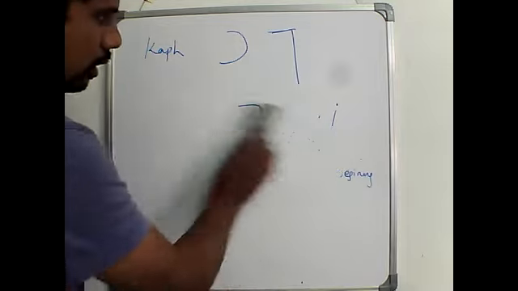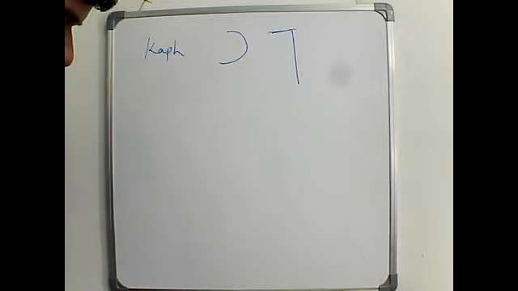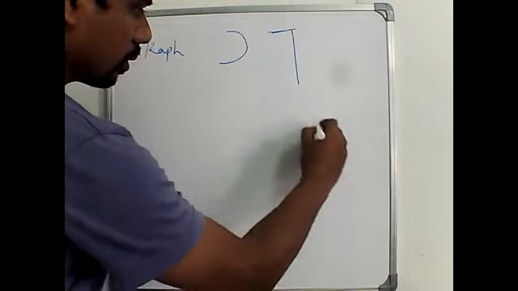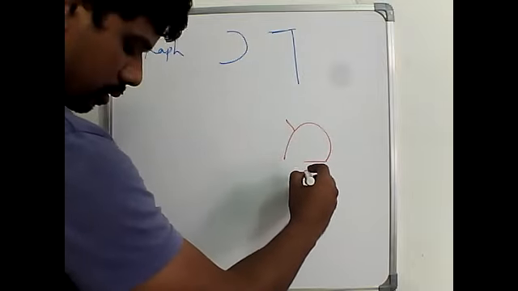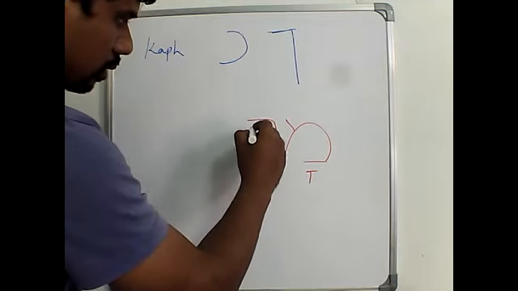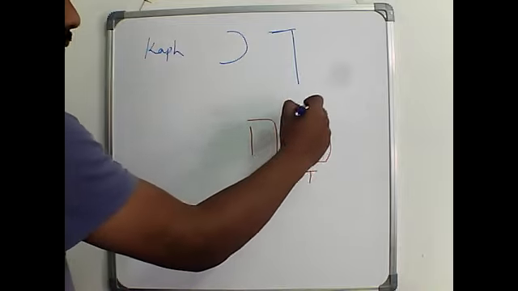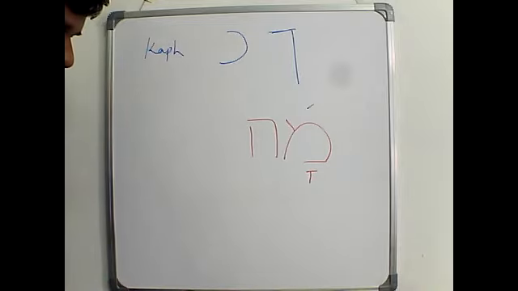Let us see, for example, for mem. Ma. When the mem comes at the beginning, it is ma.